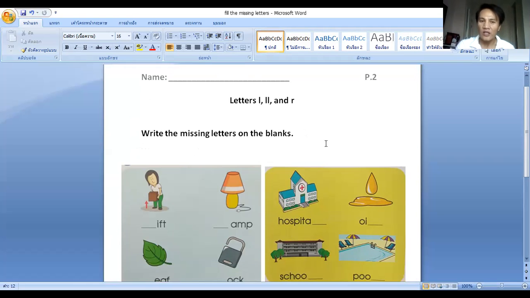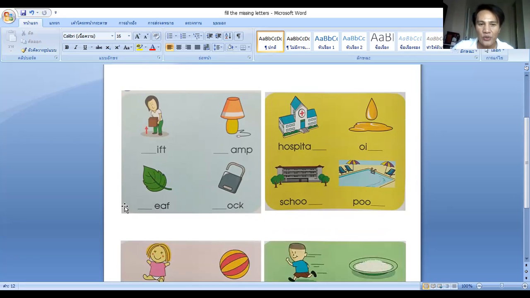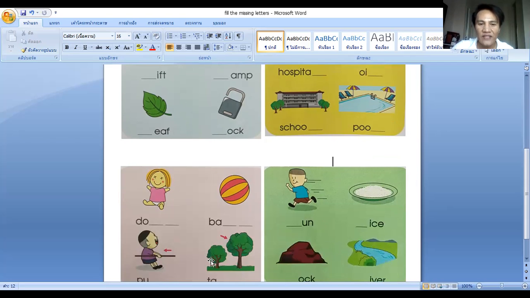So what should you do? Okay, you need to write what letter or letters should these words start. Okay, how many? 1, 2, 3, 4, 5, 6, 7, 8, 9, 10, 11, 12, 13, 14, 15, 16.